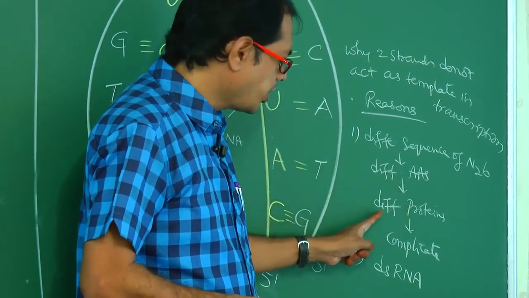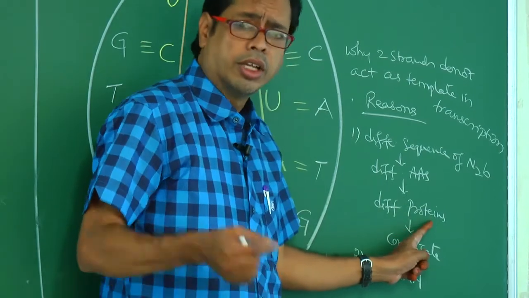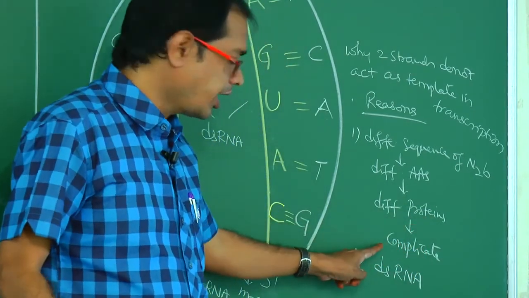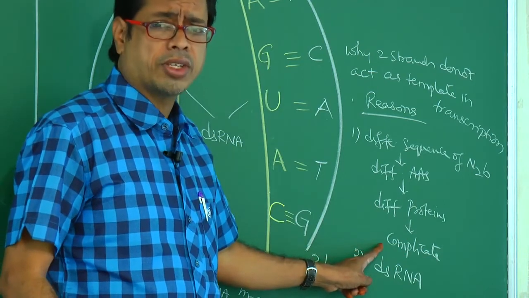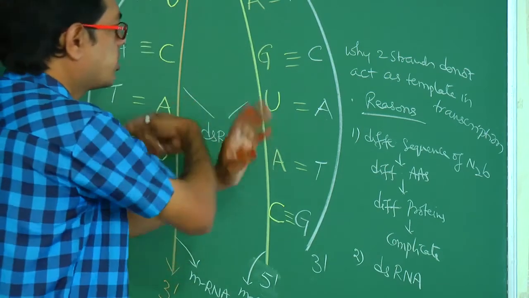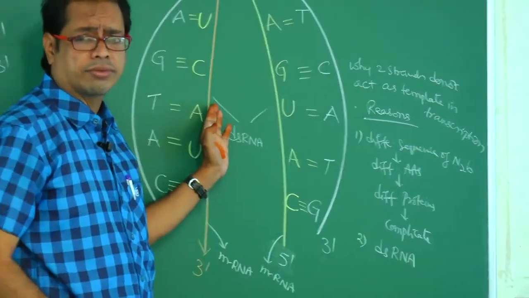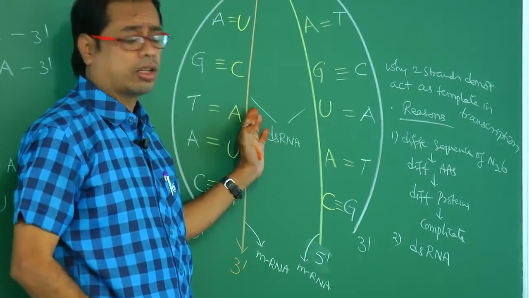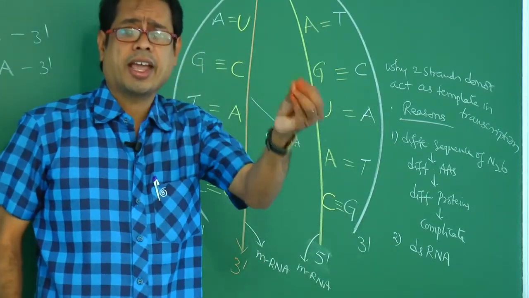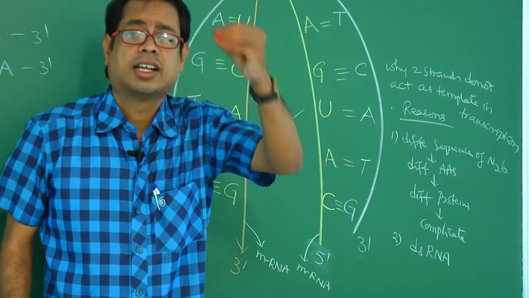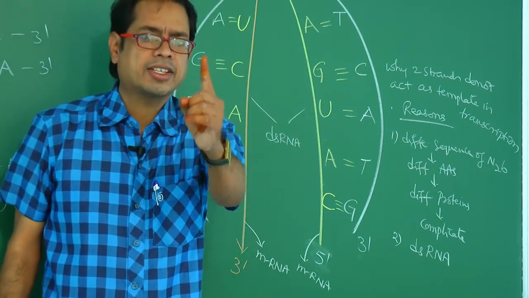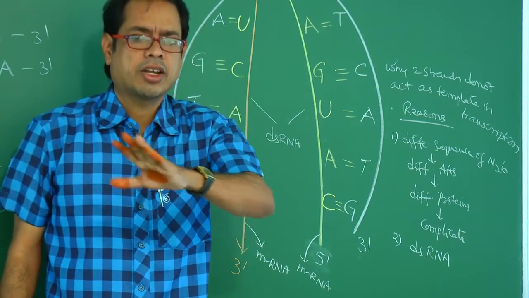Different amino acids means different proteins are formed, and that results in complications in genetic information transformation. Second, these two strands are winding and folded with each other. Because of those two reasons, the other strand does not act as a template. In transcription, only one strand acts as template.